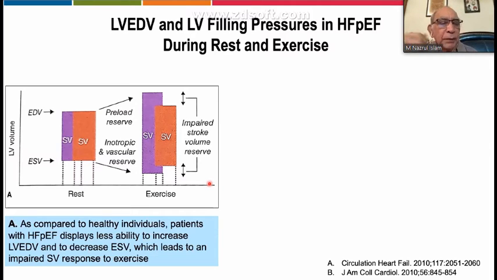But after exercise, the normal patients increase the preload reserve, and the inotropic vascular reserve also increases, compared to the patients with heart failure with preserved ejection fraction, where there is impaired stroke volume reserve, so they have reduced changes in this. So this may be a very early situation where only a diagnostic test can detect the change.